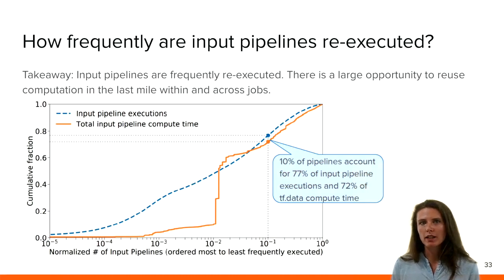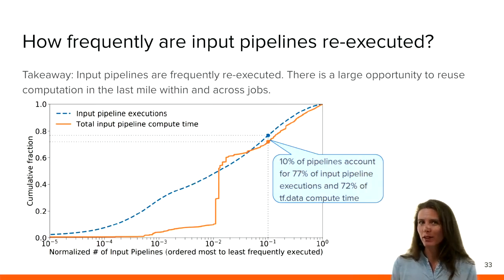And the dotted blue line here is a CDF of the input pipeline executions. The orange curve also shows input pipeline executions, but each pipeline is weighted by its compute time. And so these large jumps in the orange line show input pipelines that tend to be particularly expensive to compute.